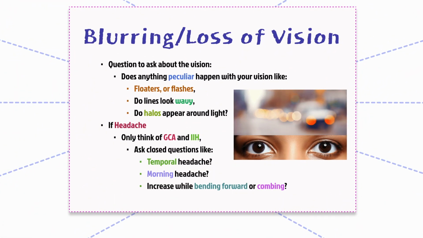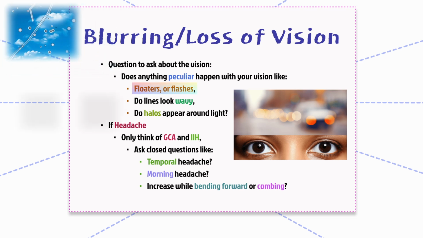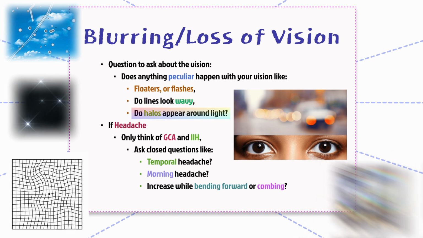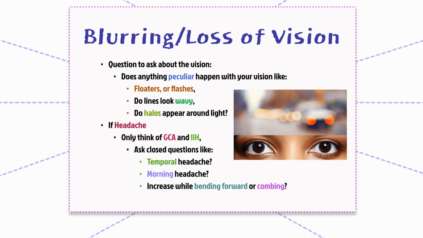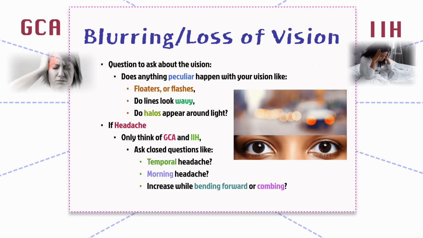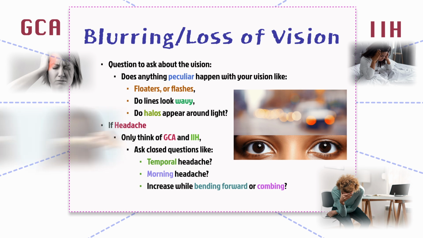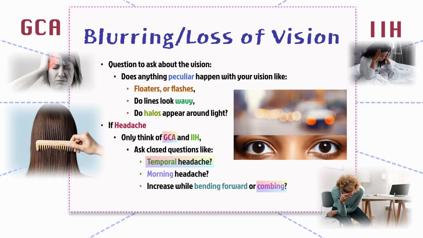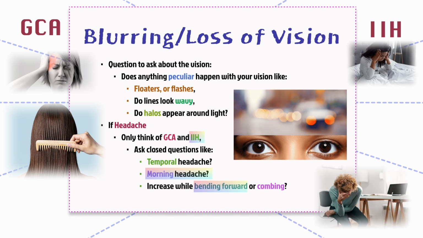Always start by asking specific questions, such as whether the patient experiences floaters, flashes of light, wavy lines like seeing them bend or warp, or halos around bright lights. If the patient mentions headaches, especially those that are temporal or worse in the morning, or that get worse when bending forward or combing their hair, you should immediately consider giant cell arteritis, GCA, or idiopathic intracranial hypertension, IIH. These conditions are very time-sensitive, so it's crucial to pick up on these clues early.